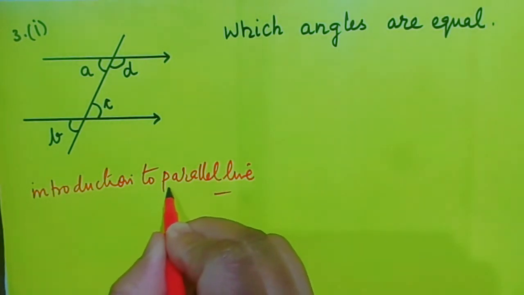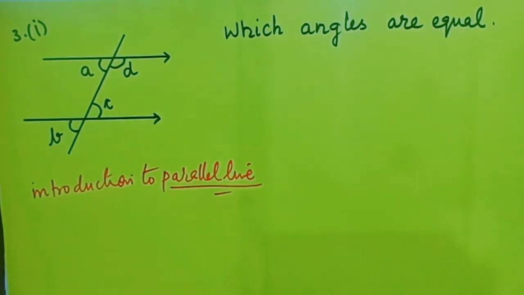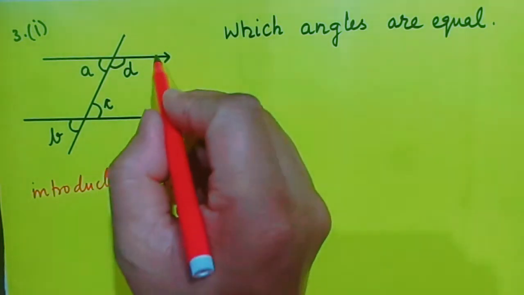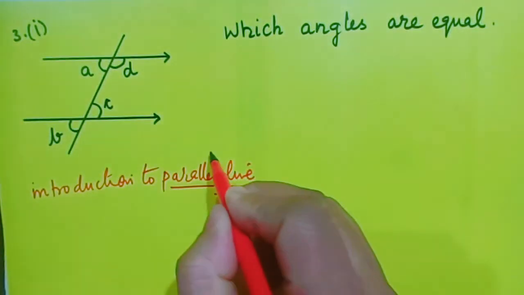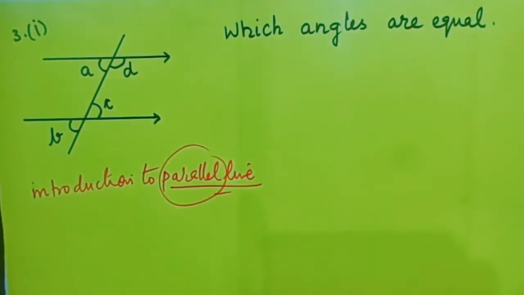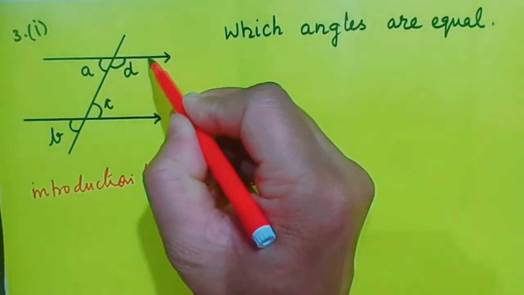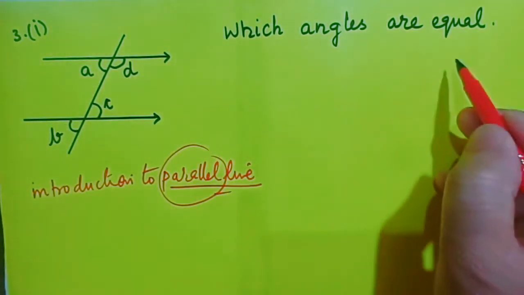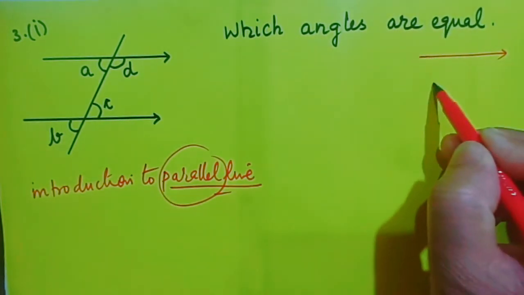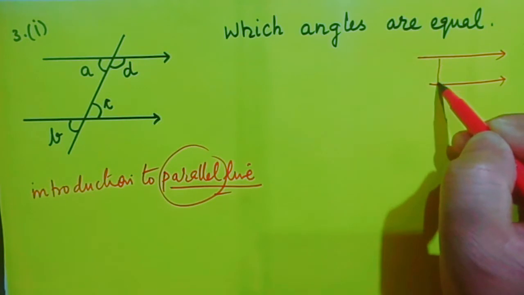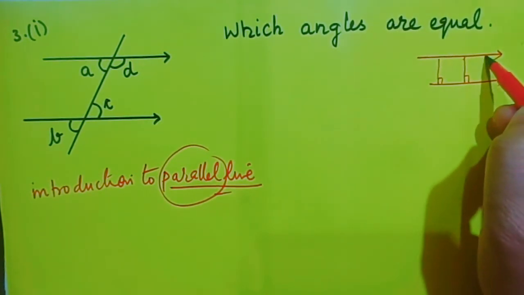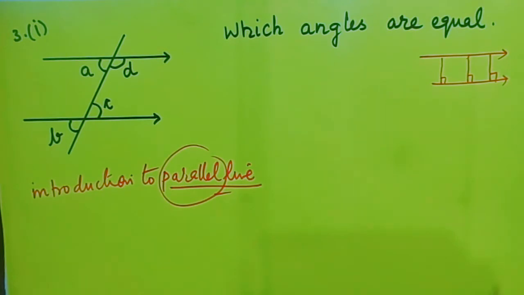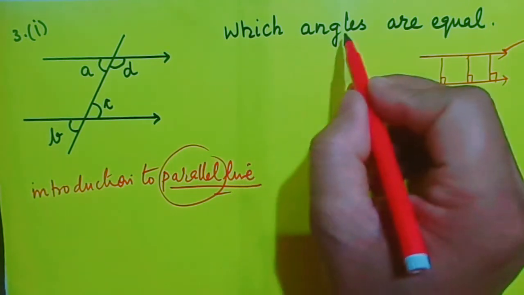Now, what about these lines which are parallel? Since these two lines are parallel, and the word parallel here means that the distance between these two lines is constant throughout. So we say that the lines are parallel. Clear? Now, which angles are equal?